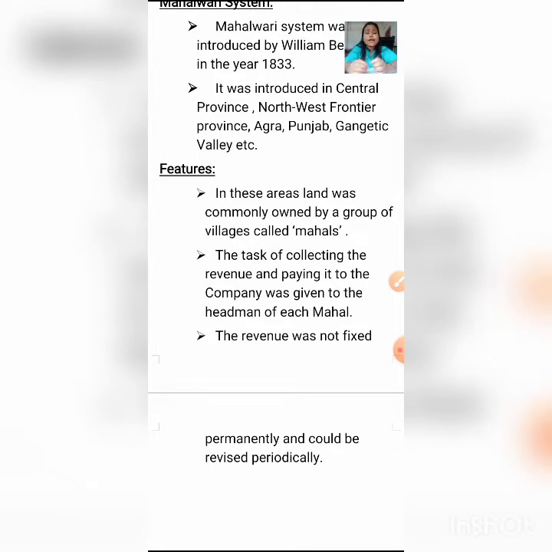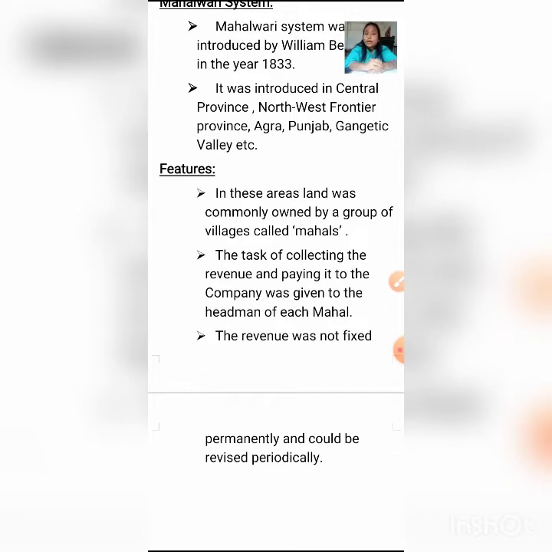Now there is a stark difference between permanent settlement and Mahalwari settlement. Can you make out the difference? Have you noticed the difference? Yes, the first difference is that in the permanent settlement, the landlords collected the revenue from the peasants, from the farmers. Here there is no mention of any landlord, and the revenue was not collected directly by the British East India Company. The Company gave the responsibility of collecting the revenue to the headman of each Mahal.